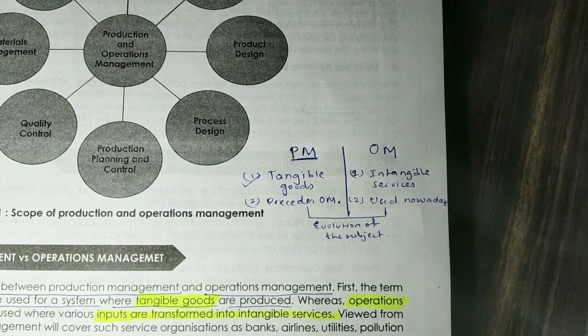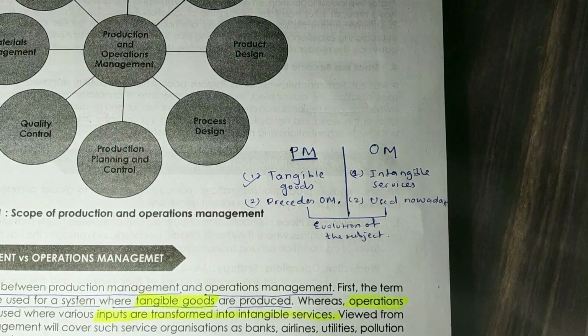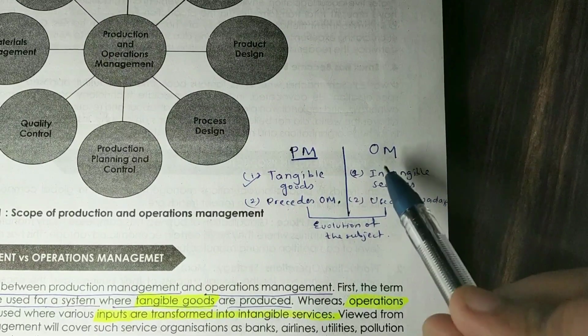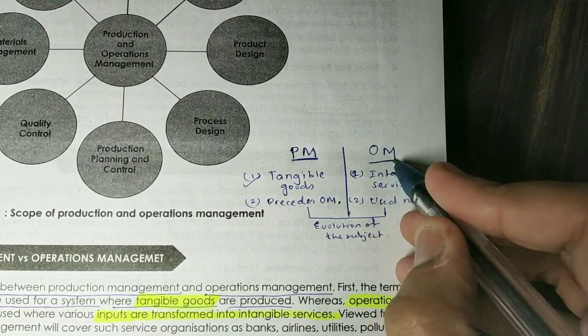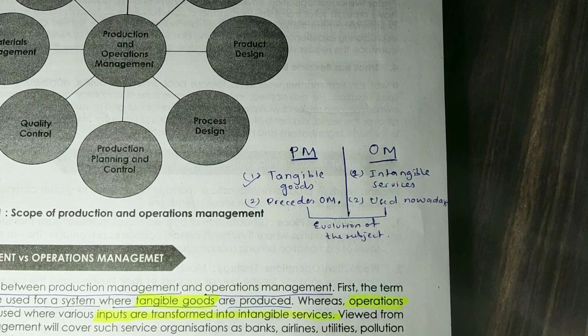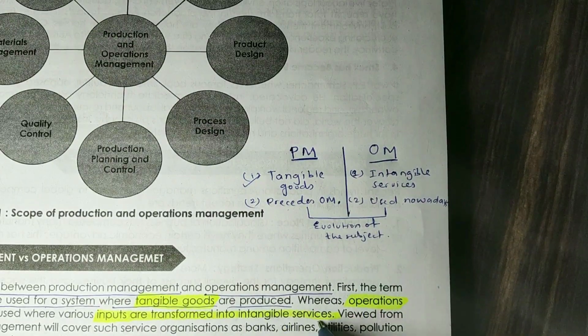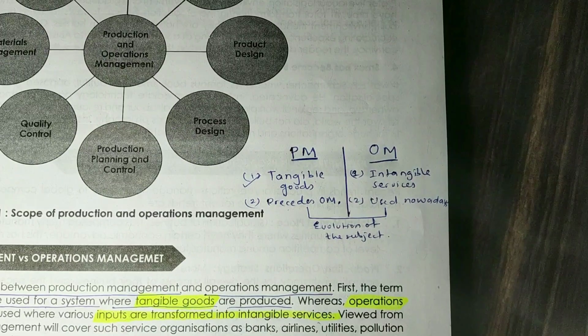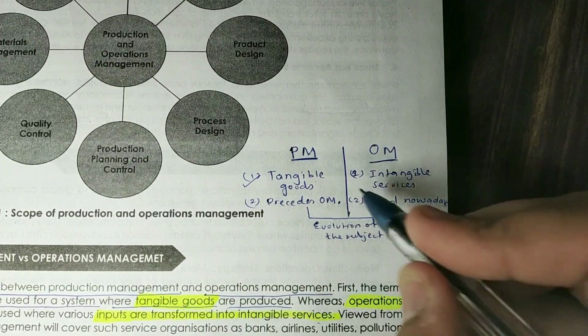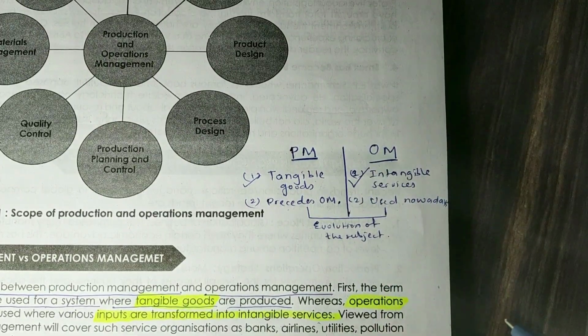Tangible goods, you know, are every good that we can see and touch. And operations management is basically used when inputs are transformed into intangible services. When you are rendering intangible services, in those cases the term operations management is used.